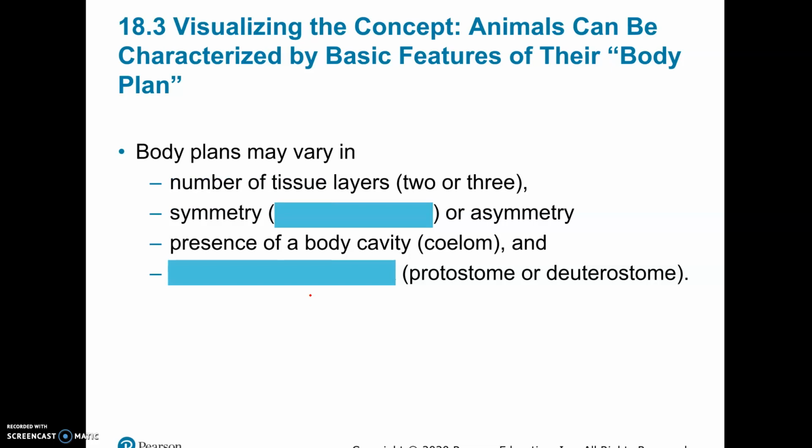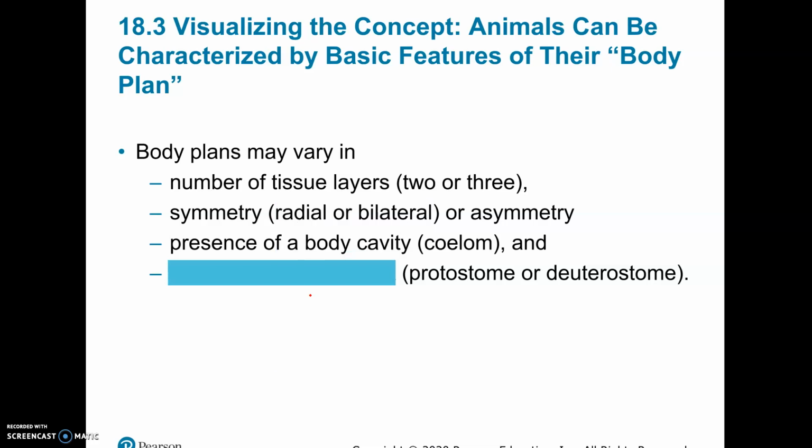Number one, the number of tissue layers. Remember, in an embryo, the embryo basically divides into these layers of tissue originally, and the simplest animals only have 2 layers of tissue, the ectoderm and the endoderm. Then, as animals become more advanced in their embryology, we get ectoderm, mesoderm, and endoderm, an actual middle layer of tissue, which becomes muscle and a lot of the organs.